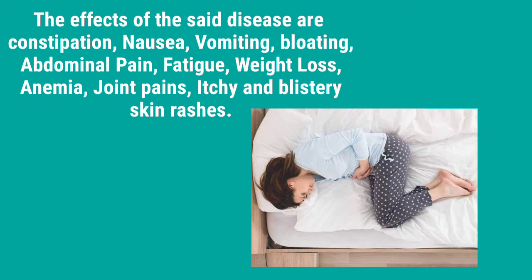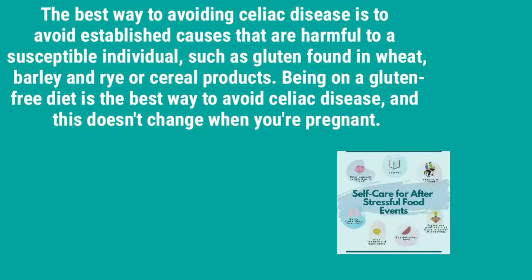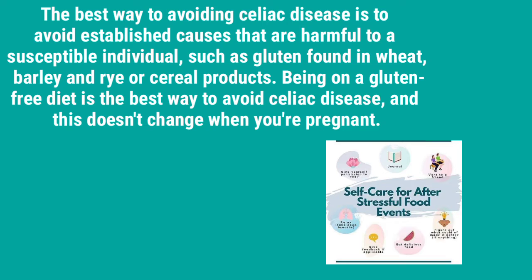The effects of the said disease are constipation, nausea, vomiting, bloating, abdominal pain, fatigue, weight loss, anemia, joint pains, and itchy and blistery skin rashes. The best way to avoid celiac disease is to avoid established causes that are harmful to a susceptible individual, such as gluten found in wheat, barley, and rye or cereal products.